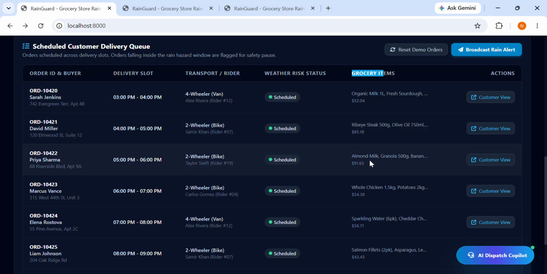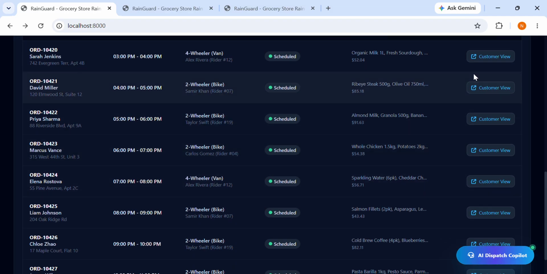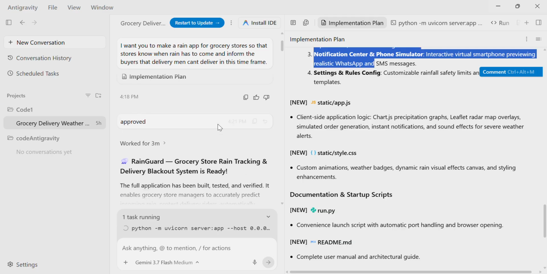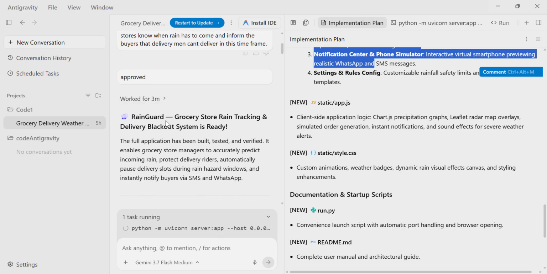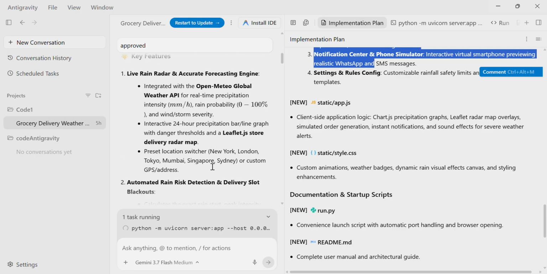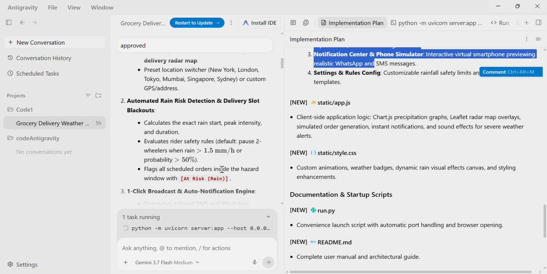These are the grocery items and the cost associated with them, and this is the customer view. So coming back to Anti-Gravity, I approved it. What happened is it asked me for certain permissions, and it will make those websites on my laptop after the permissions are accepted.